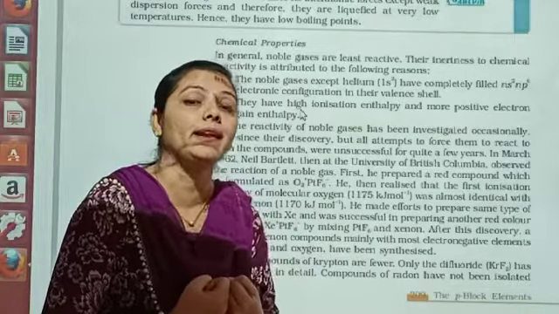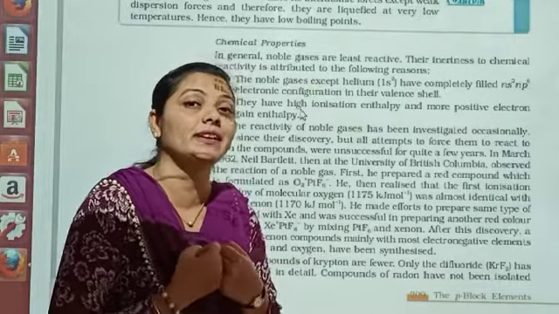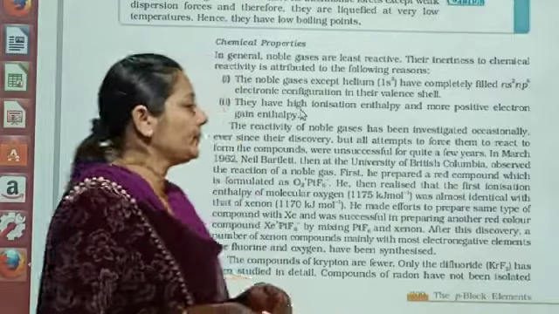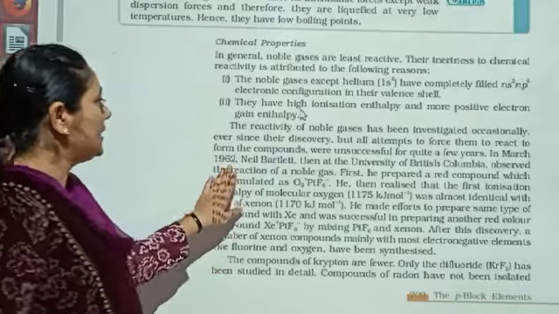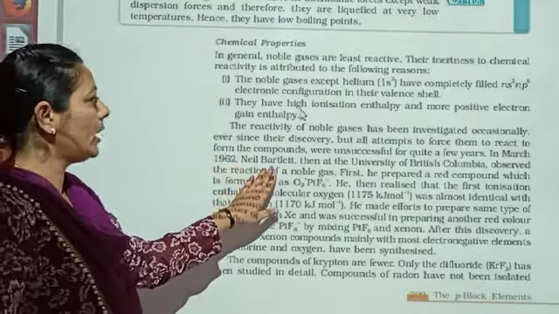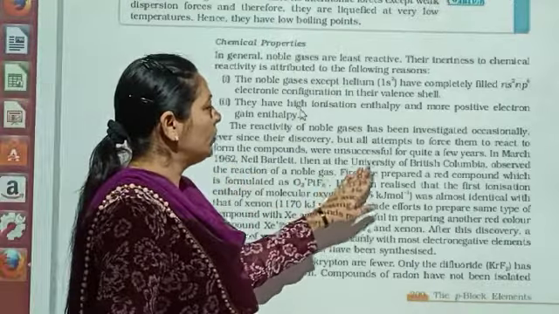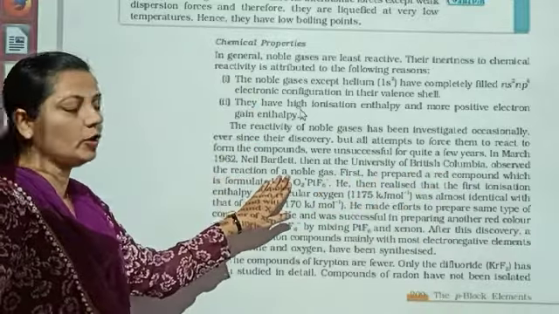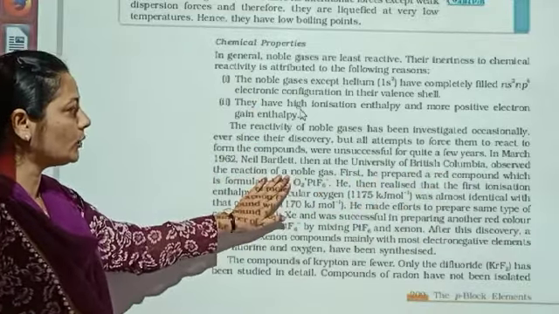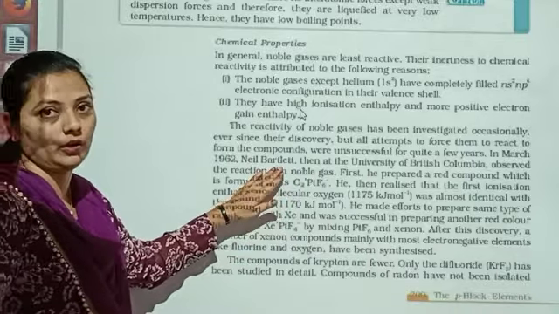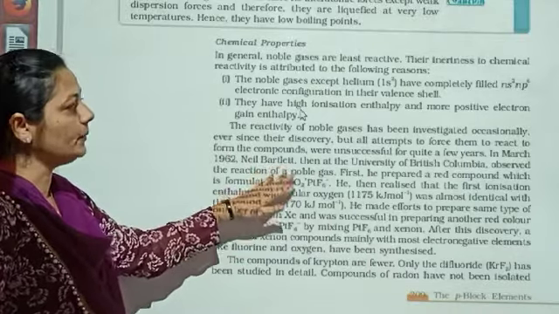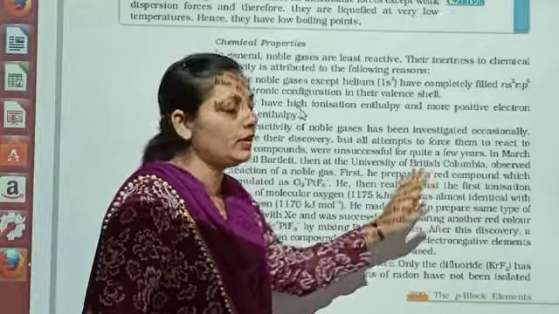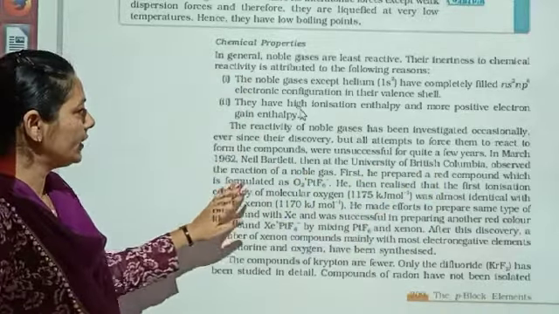क्योंकि वो किसी पे dependent नहीं थे. उनकी reactivity क्या थी? 0. They are not able to react. Fine. In March 1962, Neil Bartlett, then at the University of British Columbia, observed the reaction of the noble gas. So it was first observed by Neil Bartlett. Okay, that is the scientist's name, and he was from the University of British Columbia. Fine. What did he observe over there?